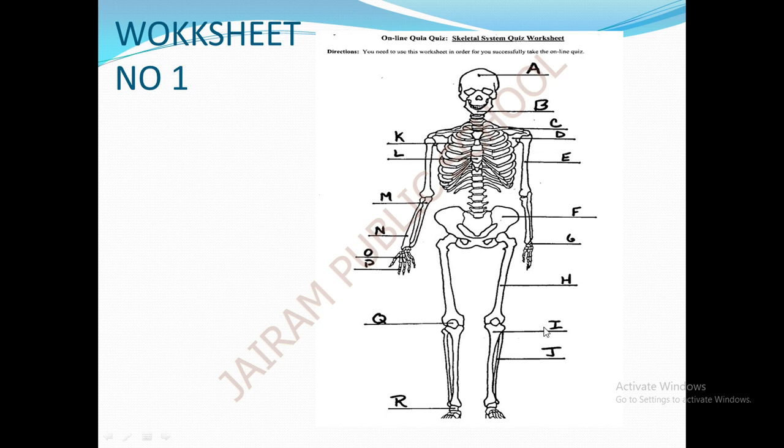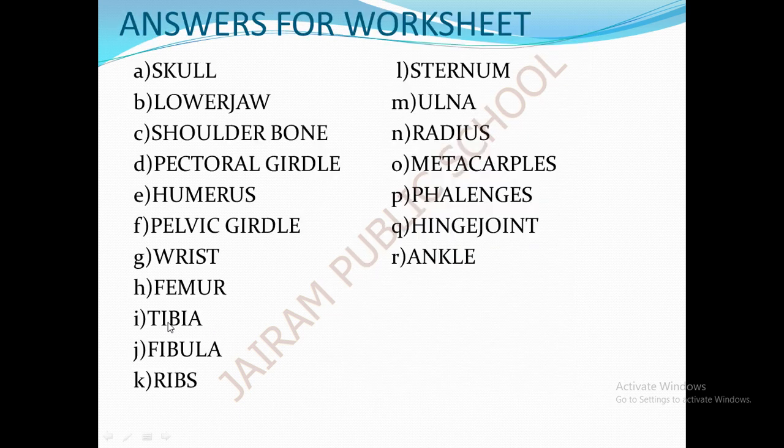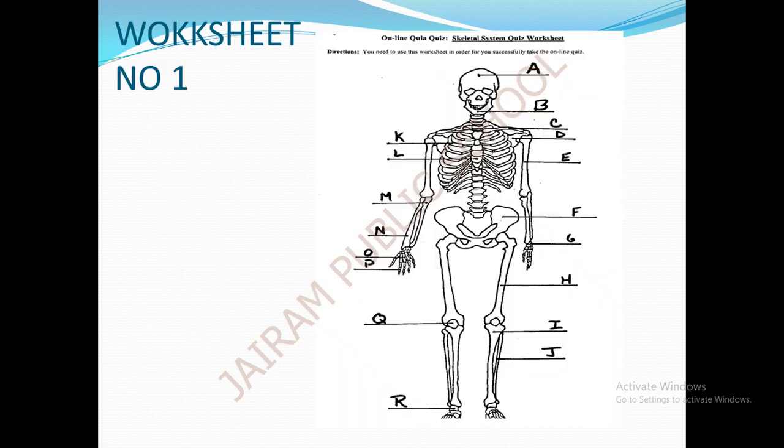See the I part. What is the name of this bone? This is known as tibia. The I part is called as tibia. T-I-B-I-A, tibia. J part is called as fibula.